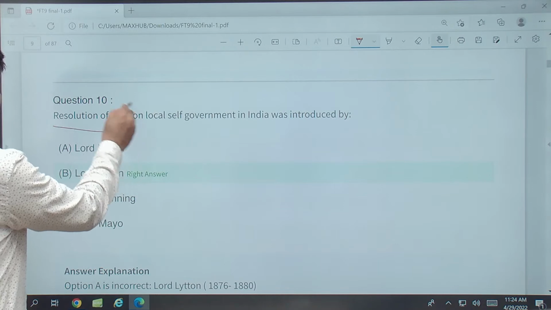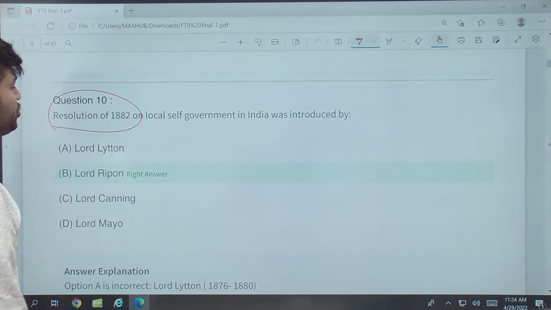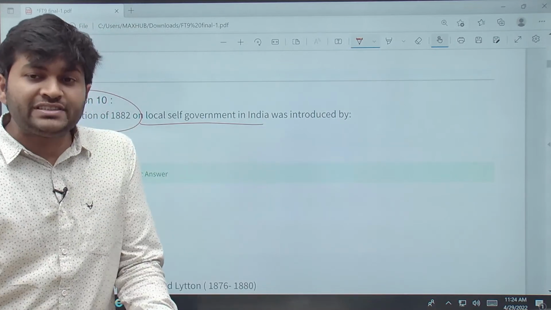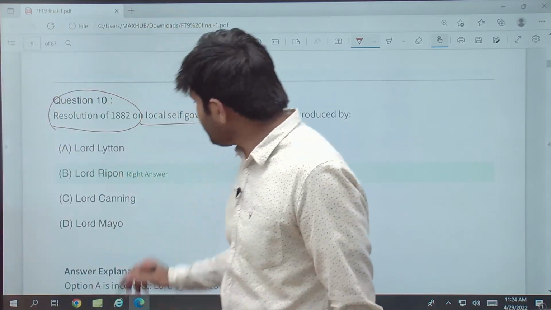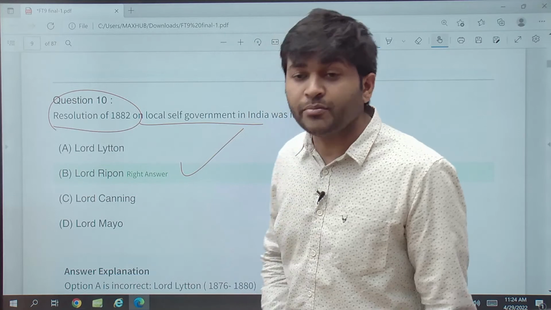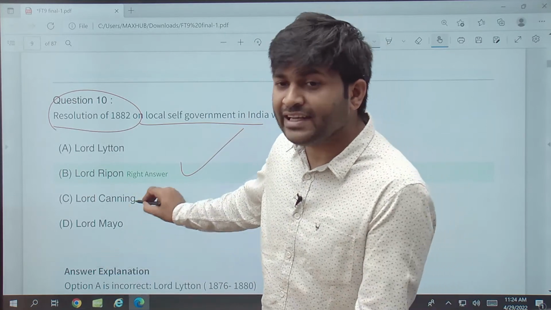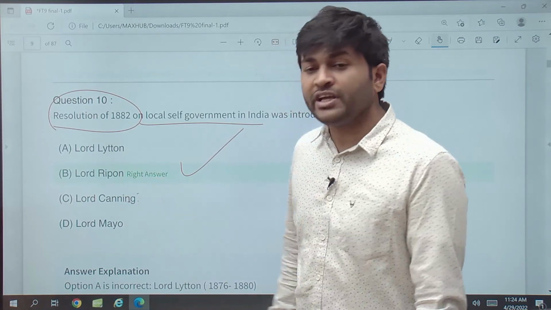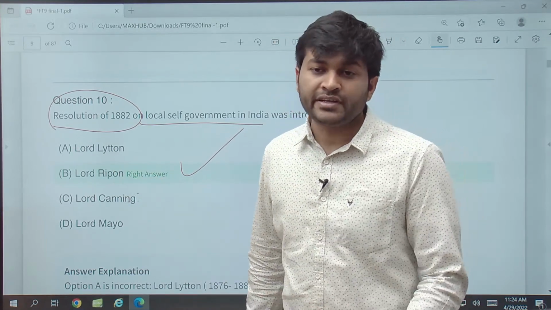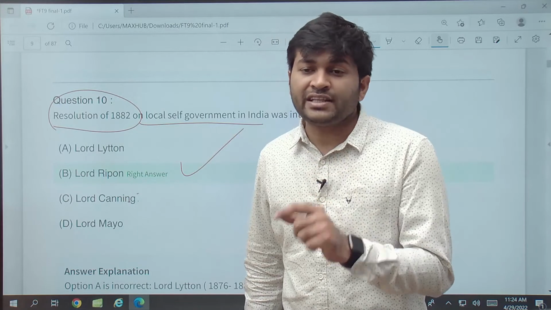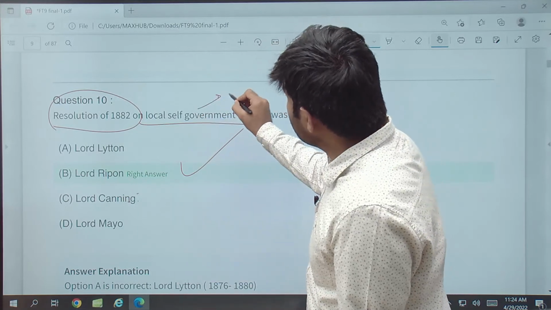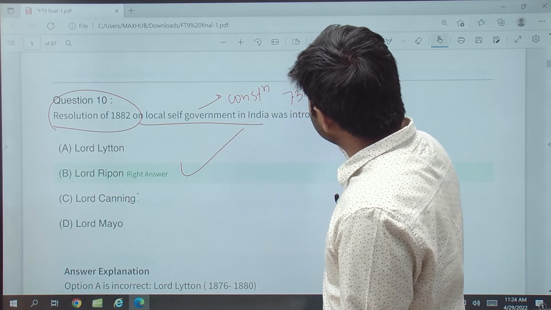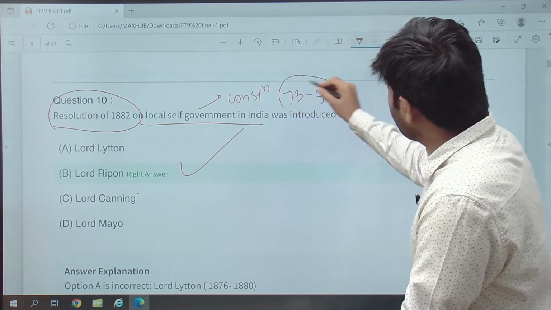Tenth question, a resolution of 1882 on local self-government in India. Ripon is also known as the father of local self-government in India. So the answer to this is that in 1882 Ripon laid the foundation for local self-government. Local self-government reminds us of the Constitution's 73rd and 74th Amendments, which are important.